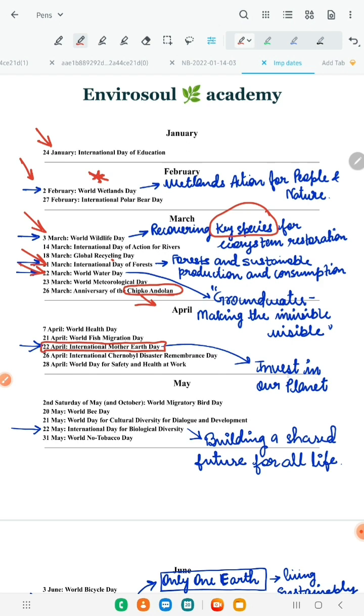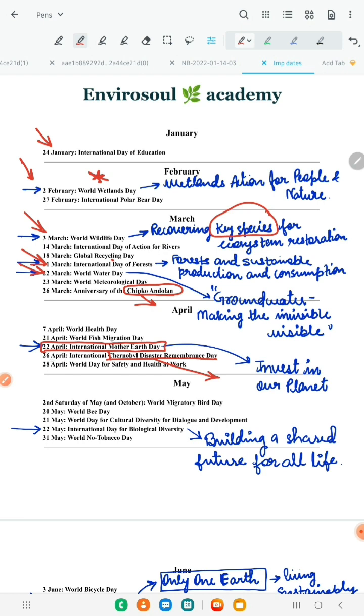And its theme was Invest in Our Planet. Then 26th April is Chernobyl Disaster Remembrance Day. Chernobyl was a nuclear accident. It occurred, I think, in 1986. This also you need to remember. You'll read about the Chernobyl disaster, what it was, how it occurred, when it occurred.